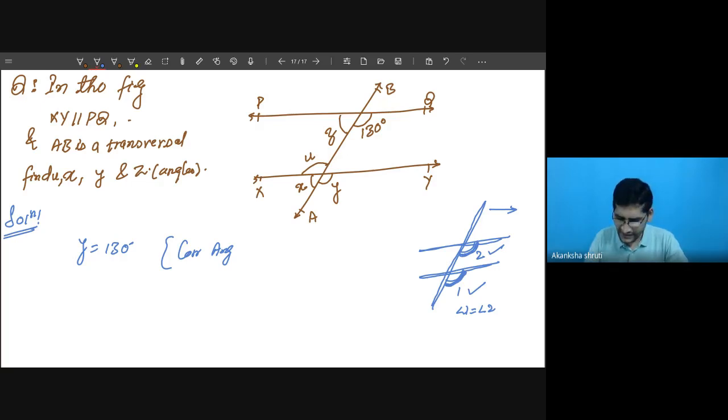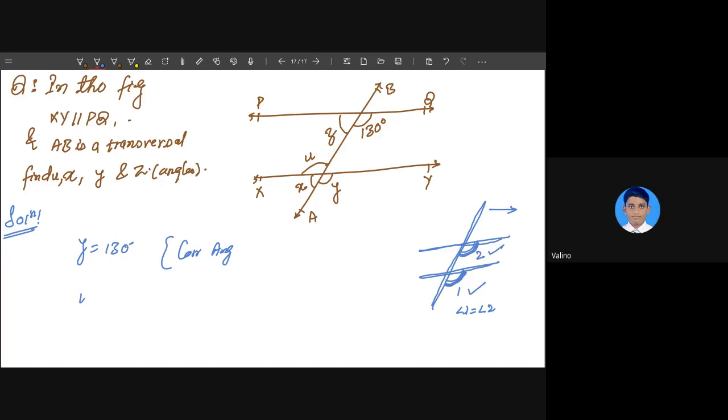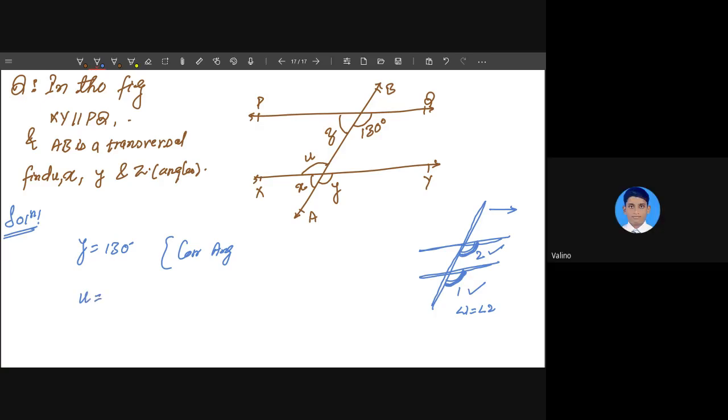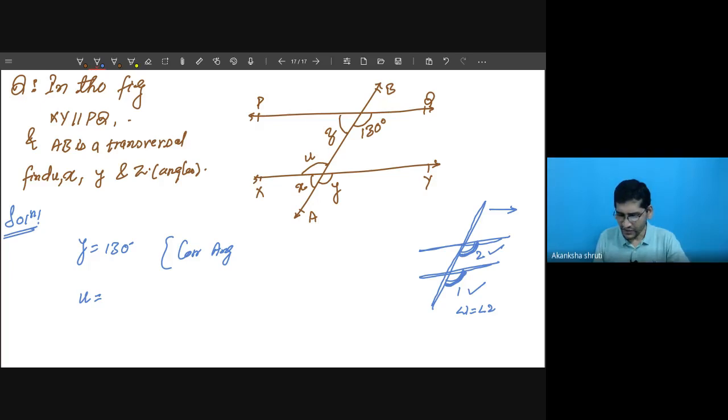Yes, what else, student? Sir, I have a doubt. Yes, tell me. Sir, by U, which is an alternate interior angle, we can take Y as vertically opposite angles. Yes, you can take that now. Y equals U, U is equal to 130 degrees. That is also okay.